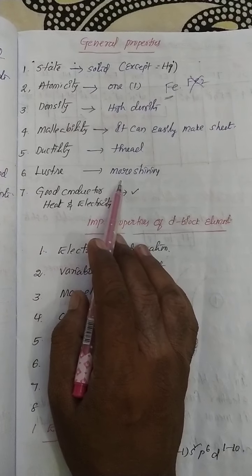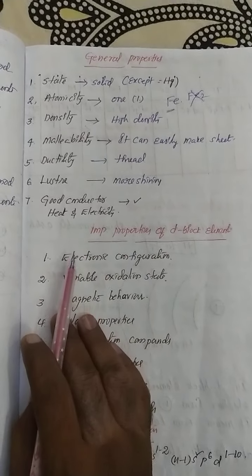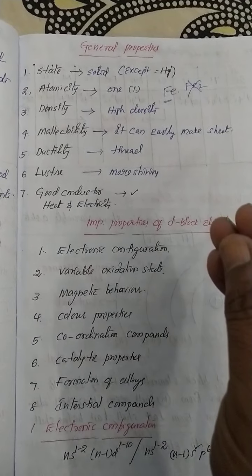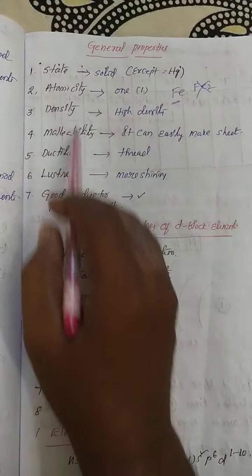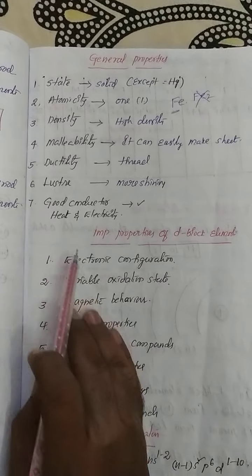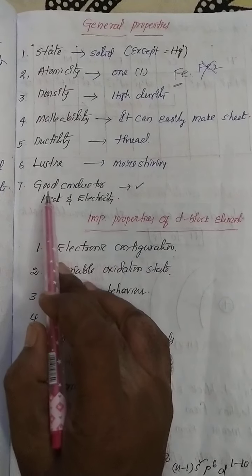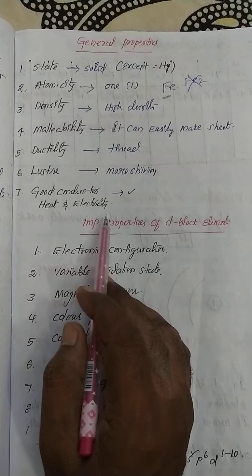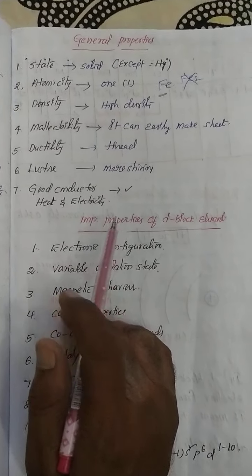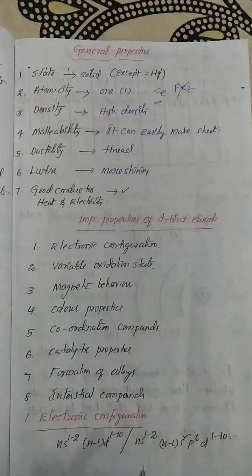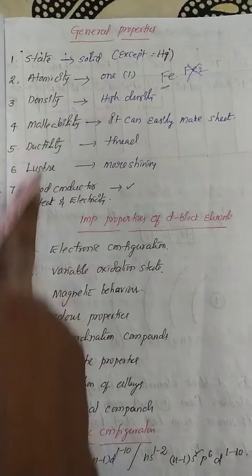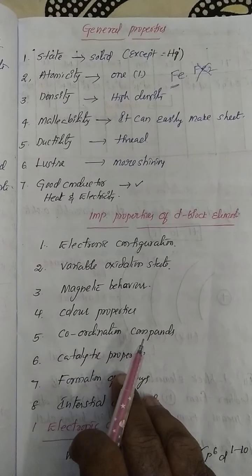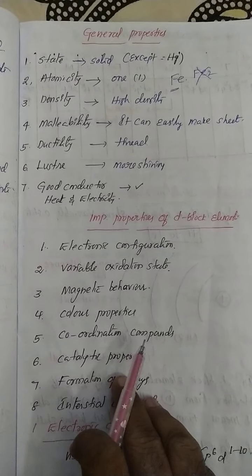So all D block elements are generally good shining metals. For example, if you cut any iron, definitely inside it is very shiny. That's why all of them have a good luster nature. They are also good conductors of electricity and good conductors of heat. Generally all metals are obviously good conductors of electricity and heat. So these are the general properties of the entire D block elements: state, atomicity, density, malleability, ductility, luster, good conductor of electricity.